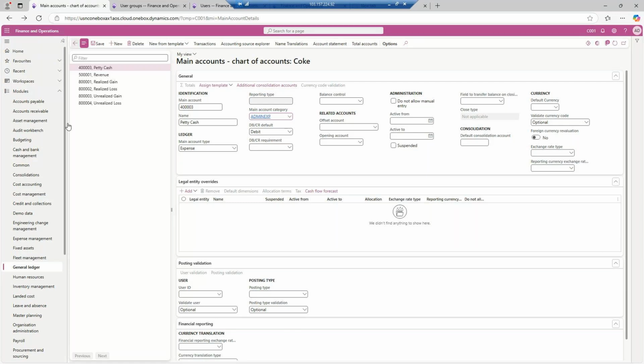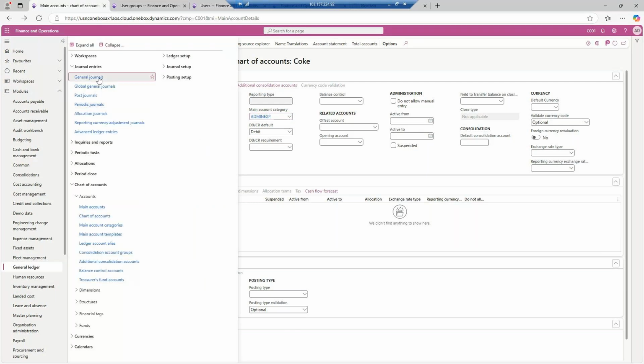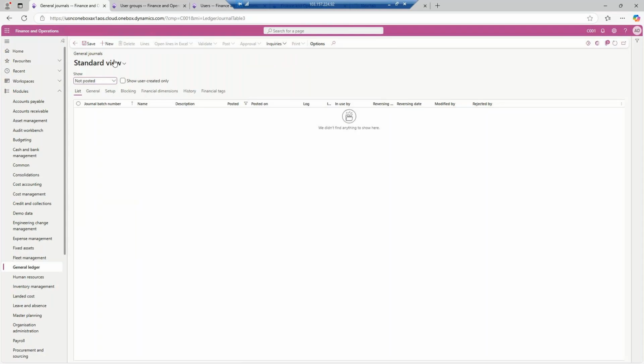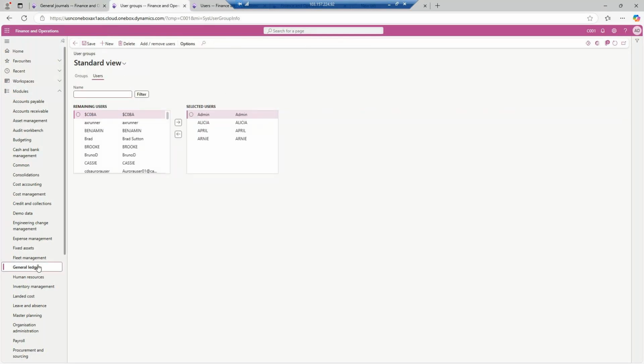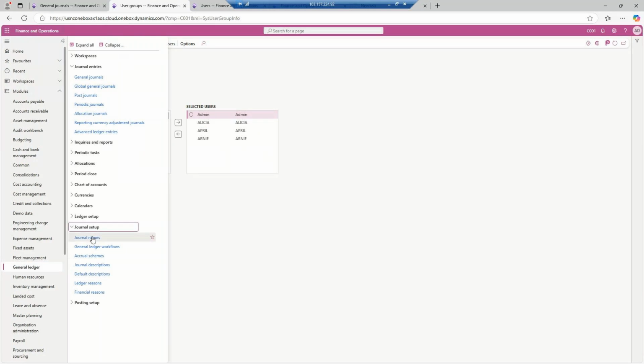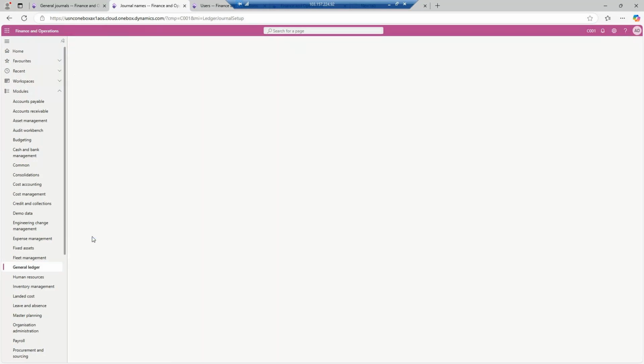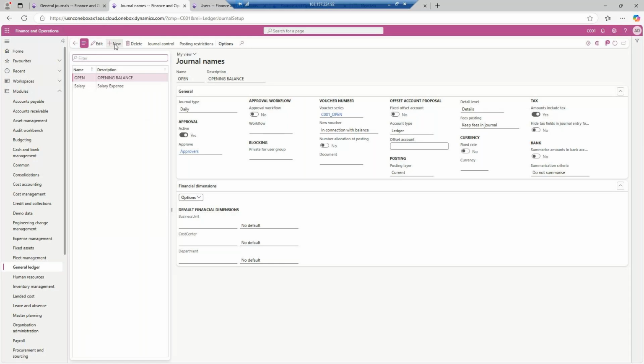We will go now back to our general journal module and the petty cash entry. For the petty cash entry, obviously I need a separate journal. So what I will do, I will create a journal also, because I can't put petty cash in my salary and salary expenses. So I will go to the journal names. I will create a new journal name over here.